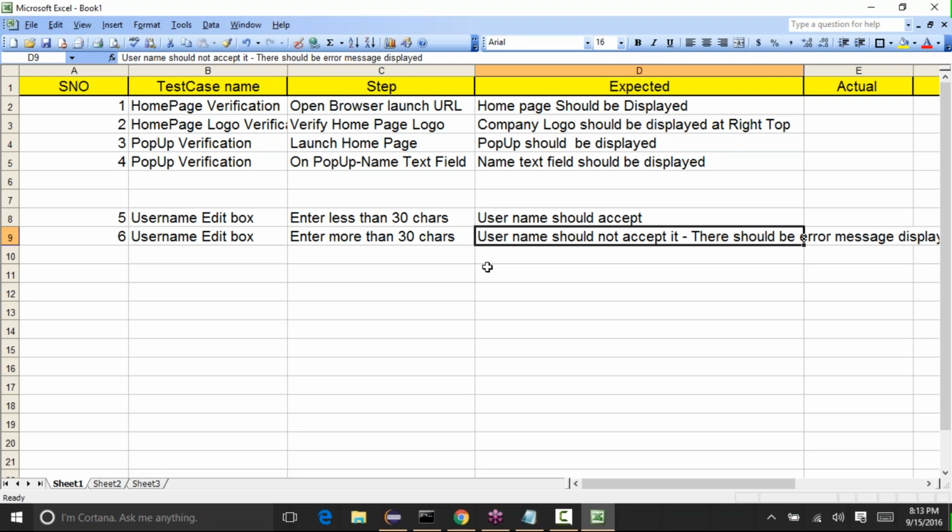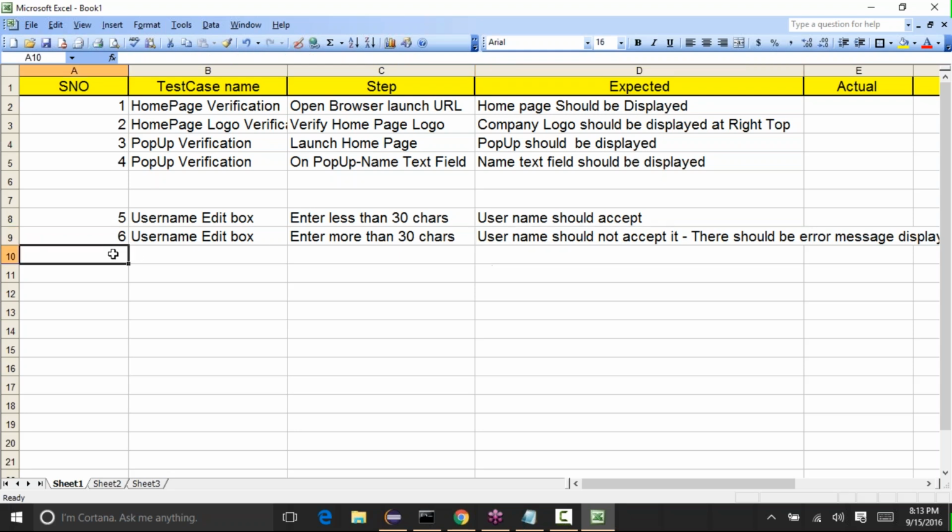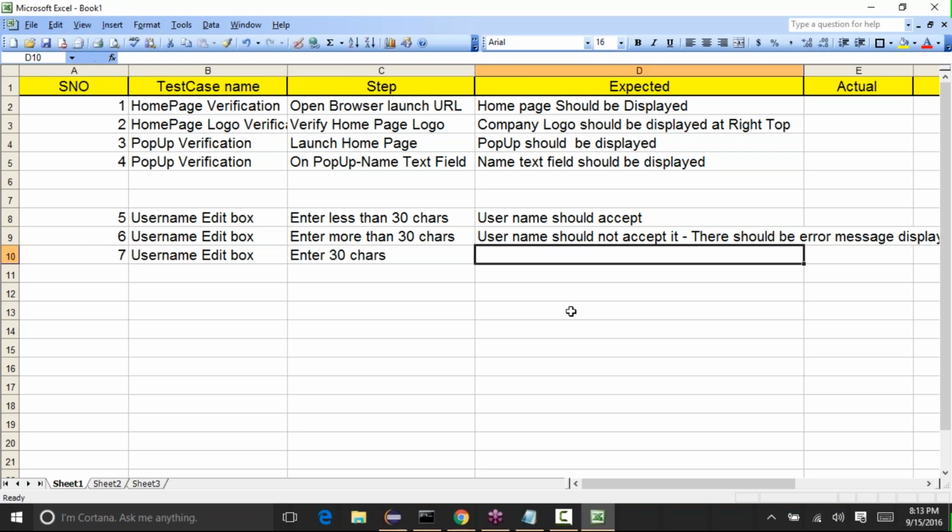So that's what should happen when we enter more than 30 characters. Okay, and next can be username edit box, enter 30 characters. Okay, and it should accept it. Username should accept.